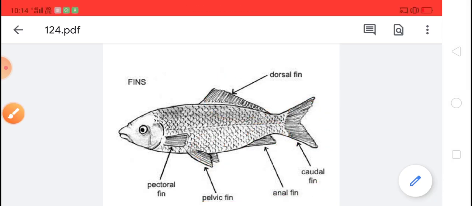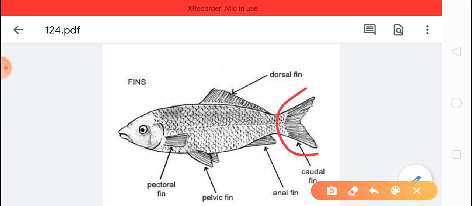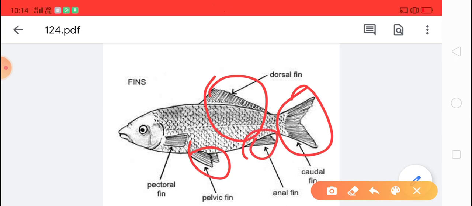Children, one more time, the tail helps them to change the direction while they swim inside the water. The upper fins help them to move forward, and the lower fins which are present on the lower abdomen help them to balance the body. And these are the organs of movement in fishes.